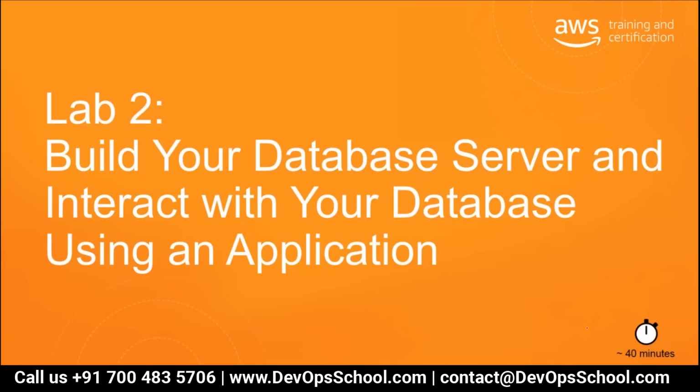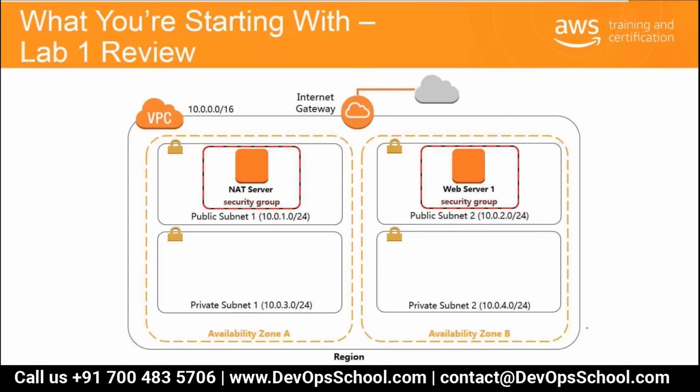False. Now is the time for us to carry on with lab 2. In this lab 2, you will build a database server and interact with your database using an application. This will continue from where we stopped in the first lab. In the first lab, this was the diagram at the end of the lab after 8 steps.